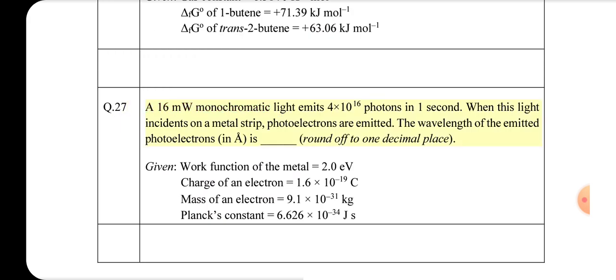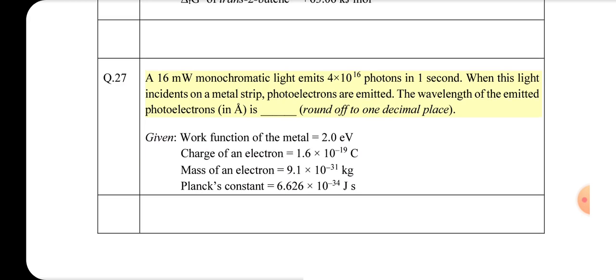A 16 mW monochromatic light emits 4 times 10^16 photons in 1 second. When this light is incident on a metal strip, photoelectrons are emitted. The wavelength of the emitted photoelectrons in Å is blank, rounded off to 1 decimal place.